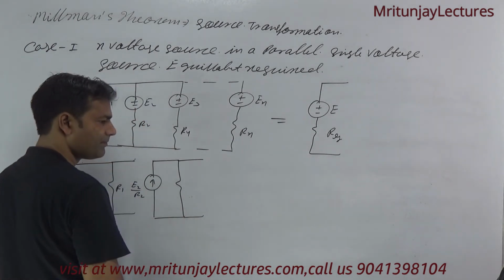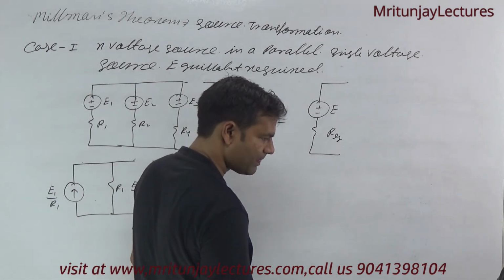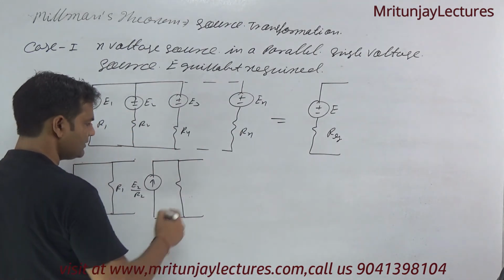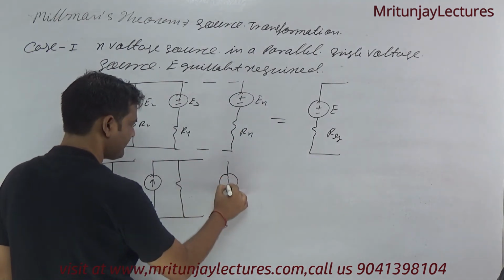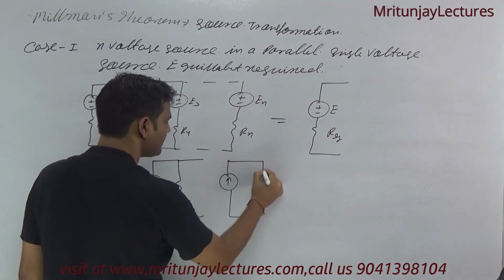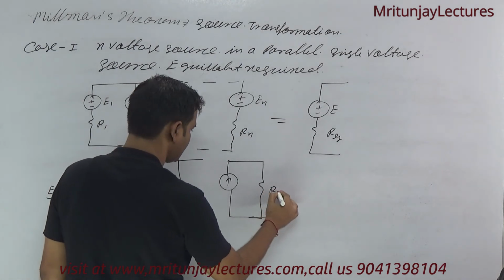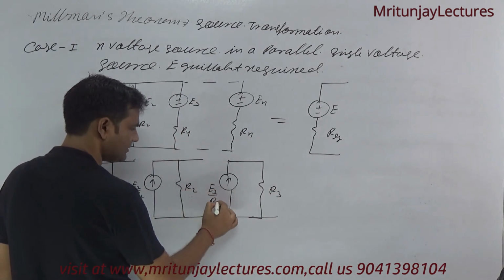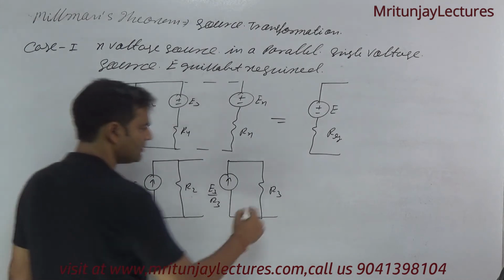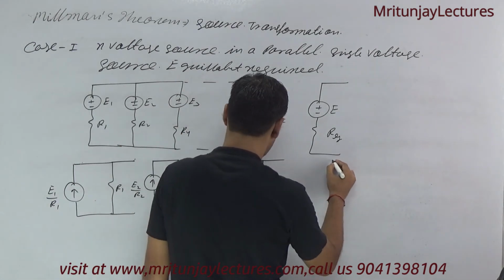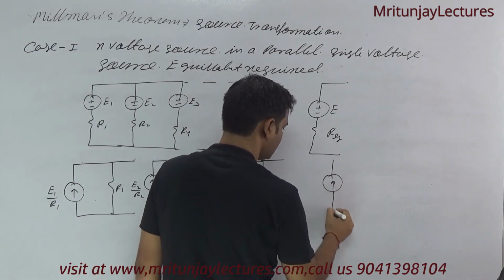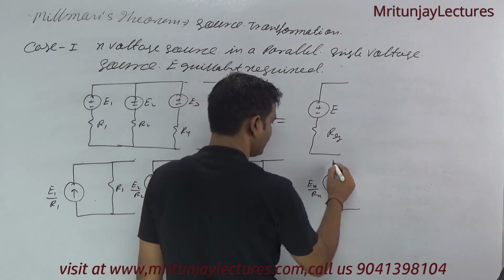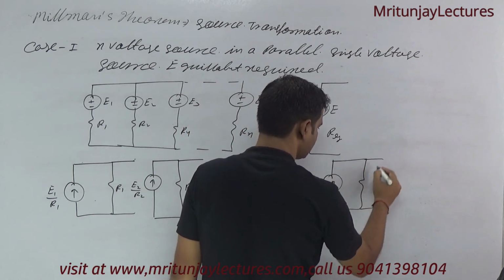Similarly, that is R3 and that is E3 by R3. And finally En divided by Rn, and this one represents Rn.